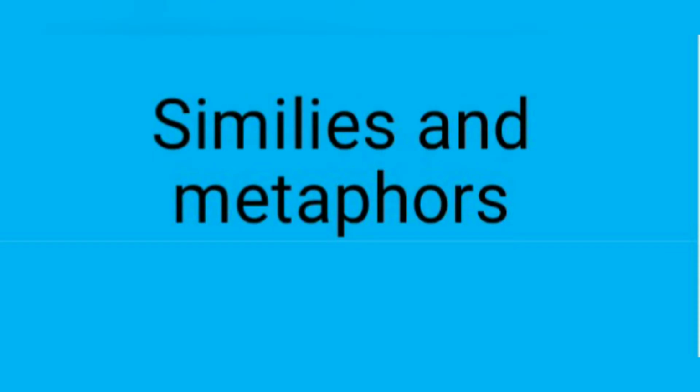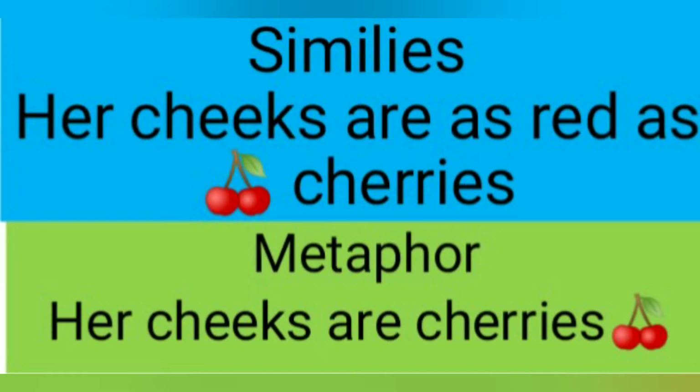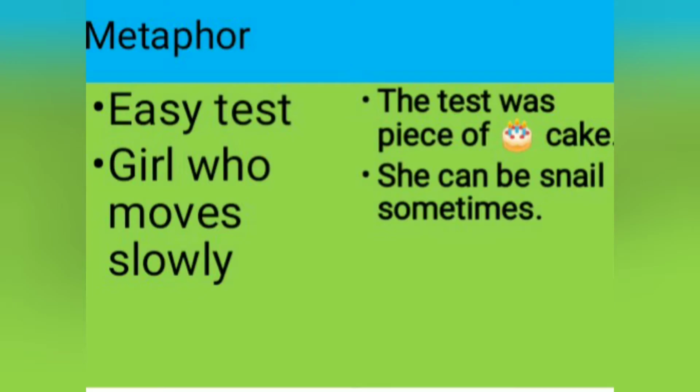Authors describe their setting and characters by comparing them with other things. They use similes and metaphors to compare two different things that share a trait. To describe someone's face, you could use the simile, her cheeks are as red as cherries. You can also use a metaphor: her cheeks are cherries. Today, we will describe some things and people in our classroom using similes and metaphors.